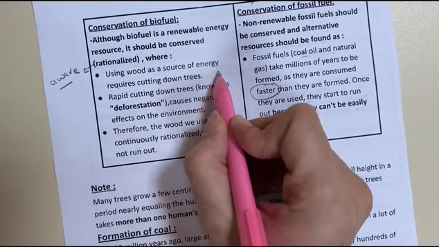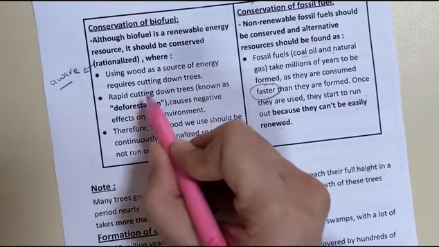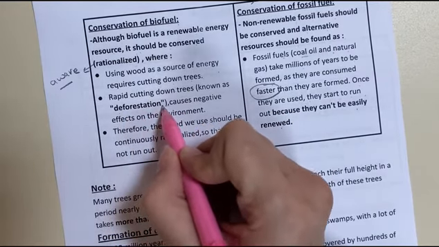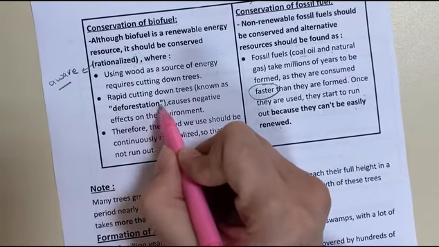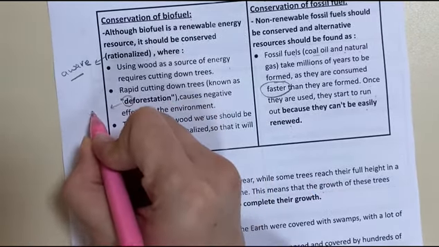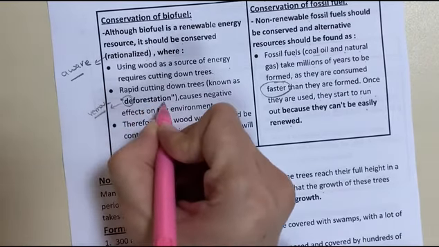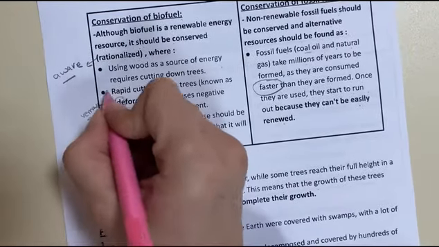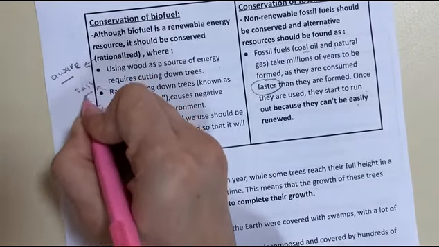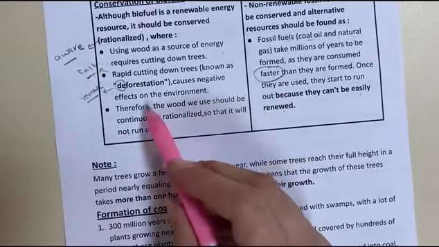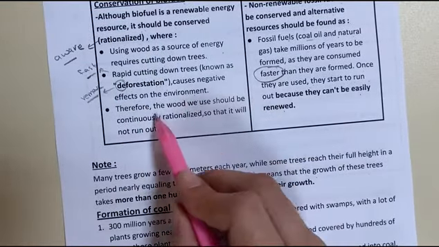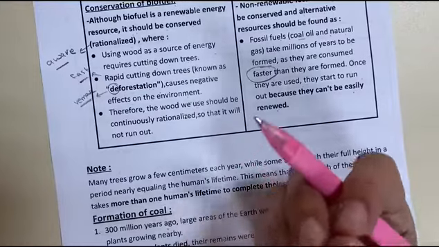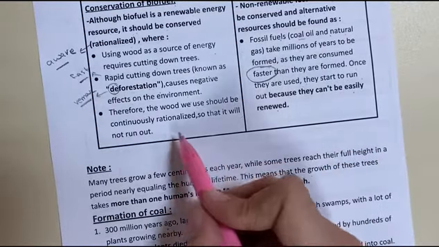Using wood as a source of energy requires cutting down trees. Rapid cutting down of trees has another name called deforestation. Again, deforestation. DE means remove. So deforestation means removing the forest, but in a rapid or very fast way. Rapid means fast. This causes negative effects on the environment. Therefore, the wood we use should be continuously rationalized, being aware while using it so that it will not run out.